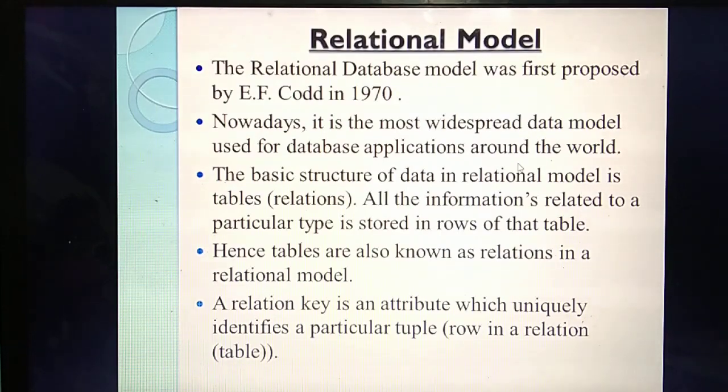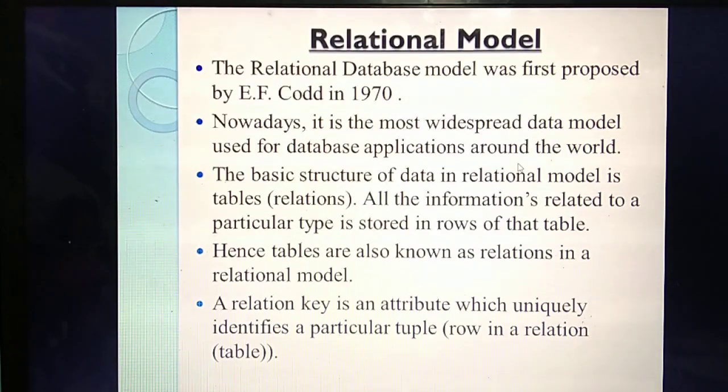Relational model. So already we have studied that tables are otherwise called relations. Yes, studied, no? What's the other name of a table? Relation. So this model is mainly based on tables. The data are stored in the form of tables. The table contains rows as well as columns. Isn't it? So all the information is stored in tables. What's the other name of a table? Relations. But one important thing is, here they have given some keys and attributes. Each table will take some column as a key. That's the important thing.